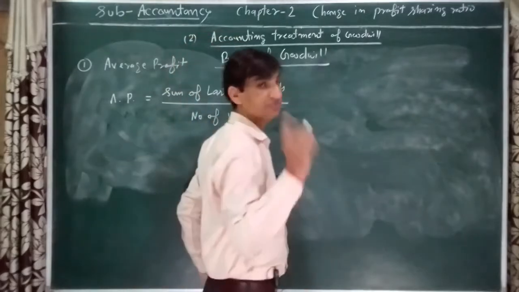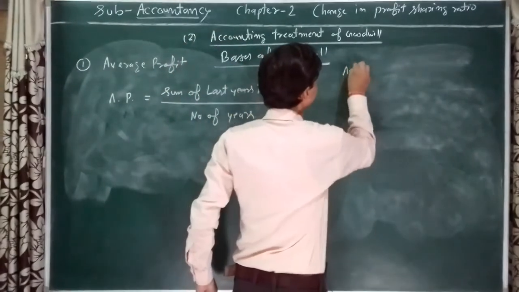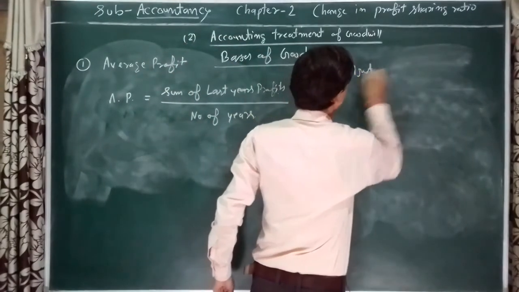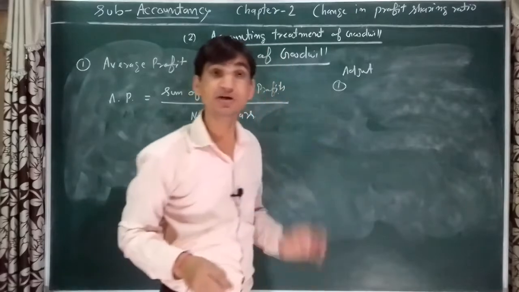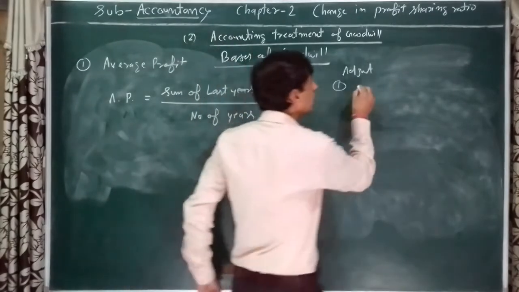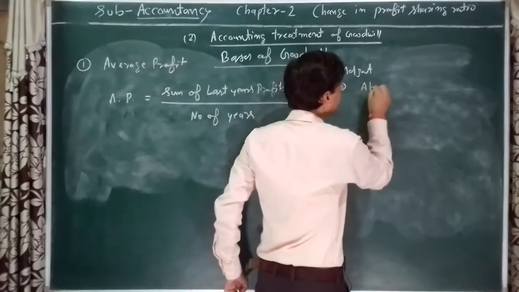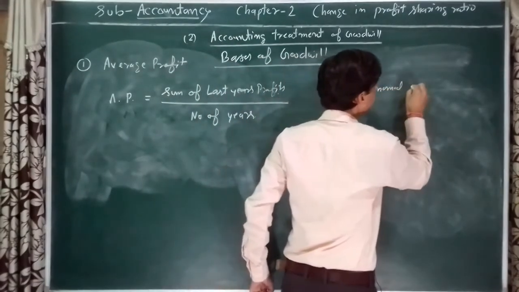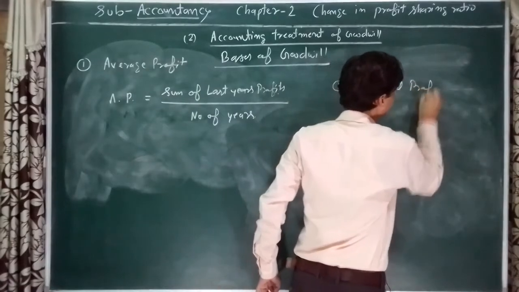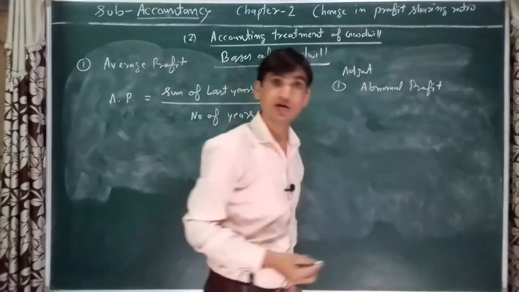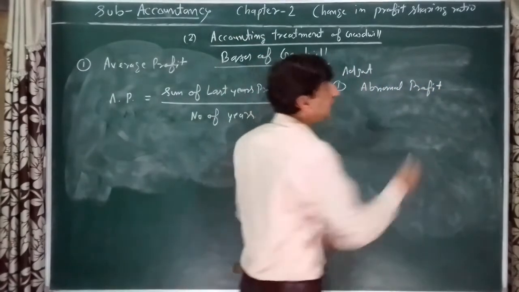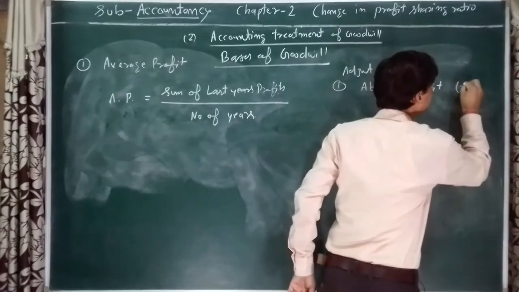So these three adjustments: adjustment first, abnormal profit, if given in the question, it will be deducted from that particular year's profit.